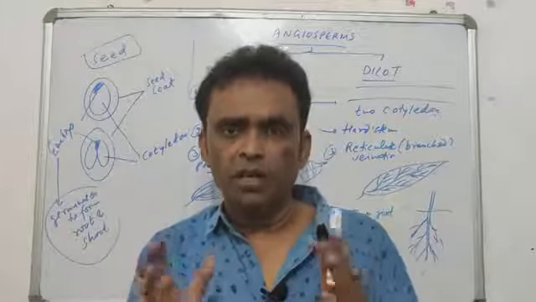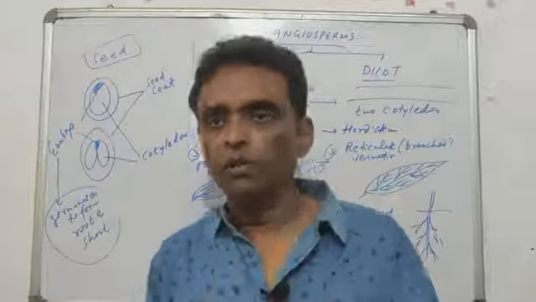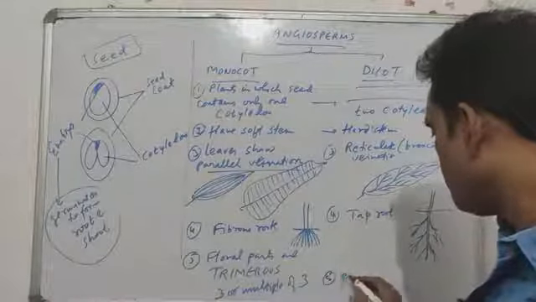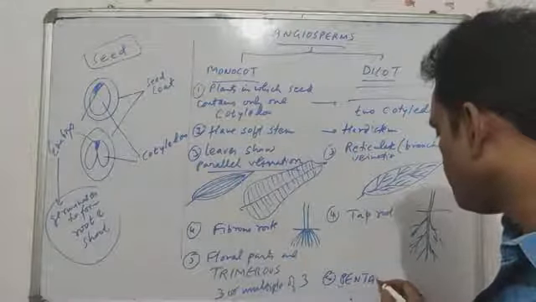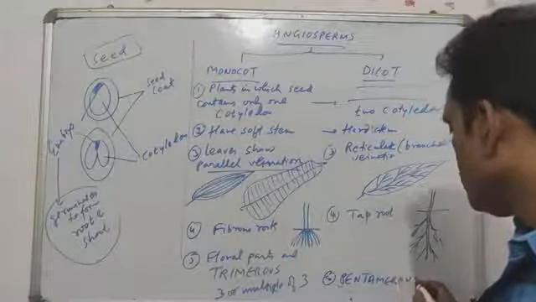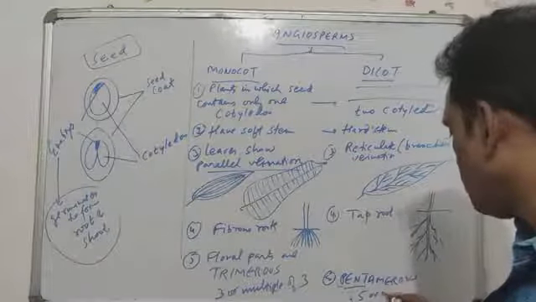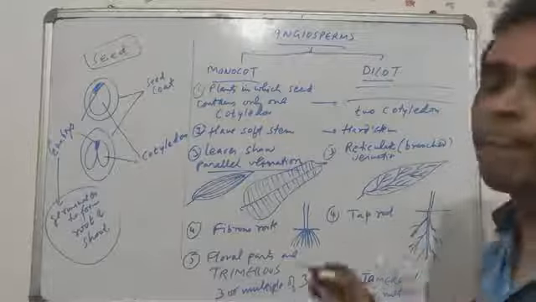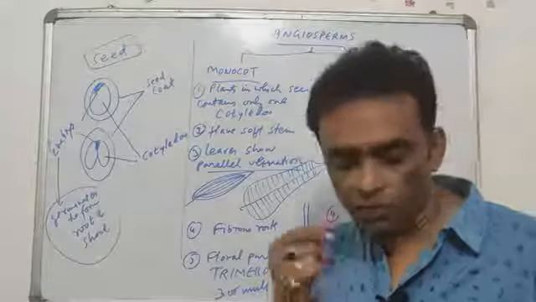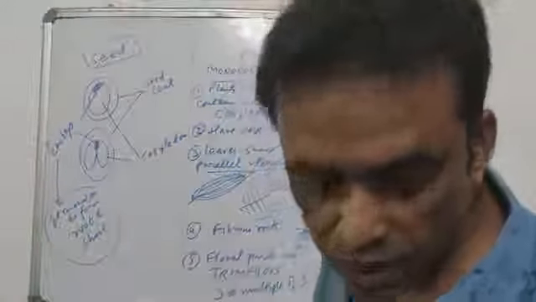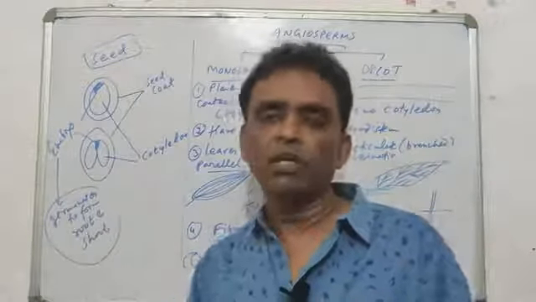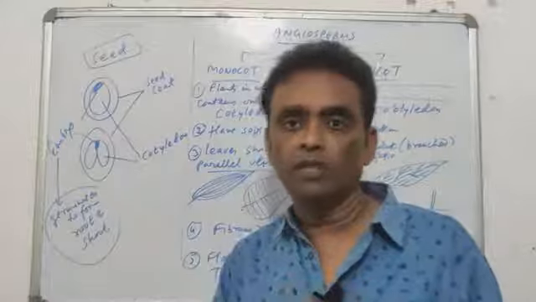You can easily understand this is a monocot. As far as dicot is concerned, the flowers will be pentamerous. From penta you must have understood: 5 or a multiple of 5. So you count the floral parts and you'll understand whether the plant is monocot or dicot. You see the roots, you'll understand. You see the leaves, you'll understand.